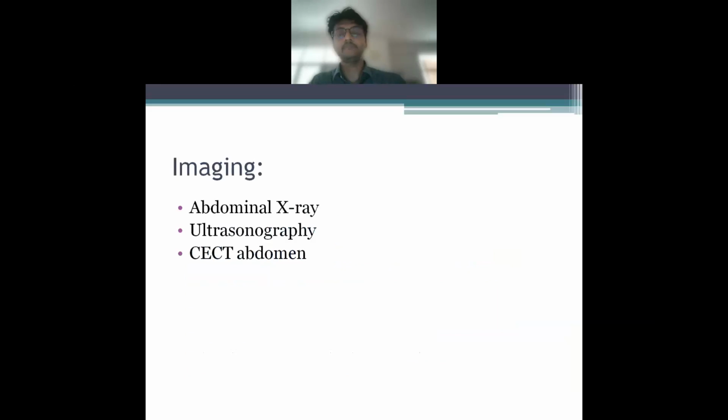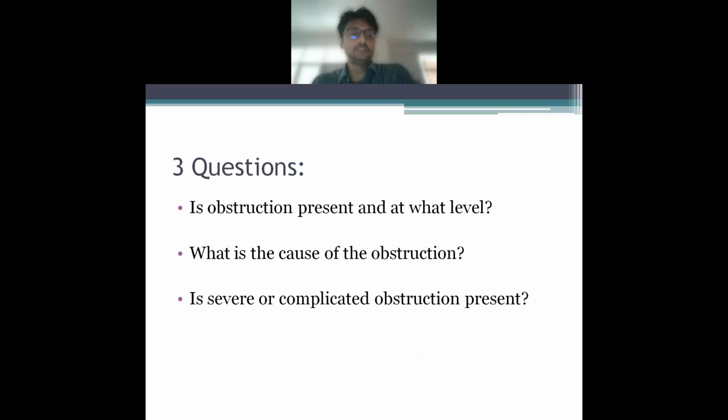Now, after signs and symptoms, there are three imaging modalities which we can offer the patient: the abdominal X-ray, the ultrasonography, and the CT scan. Now, the question is, why do we want an imaging modality in an obstruction case? Again, three questions. First of all, we need to identify whether there is actually an obstruction or not. If there is, then at what level? Number two, what is the cause of obstruction? And number three, is it severe or complicated?